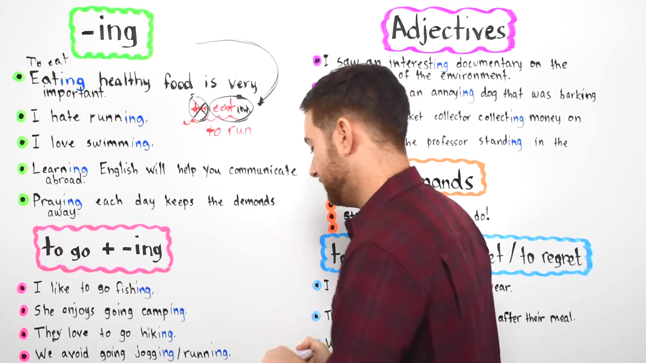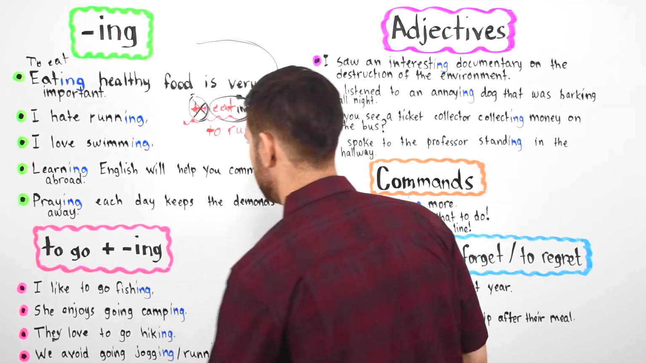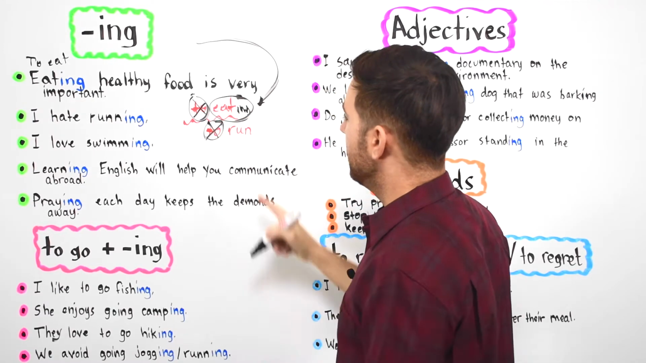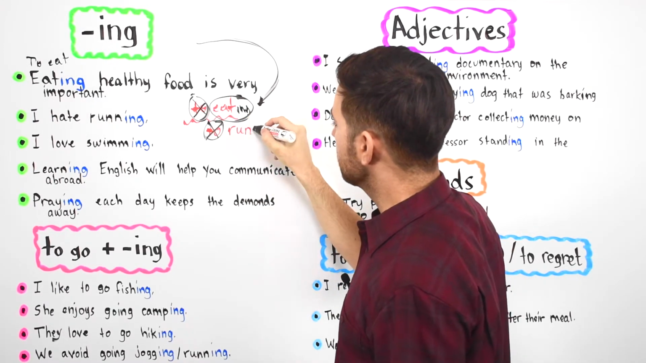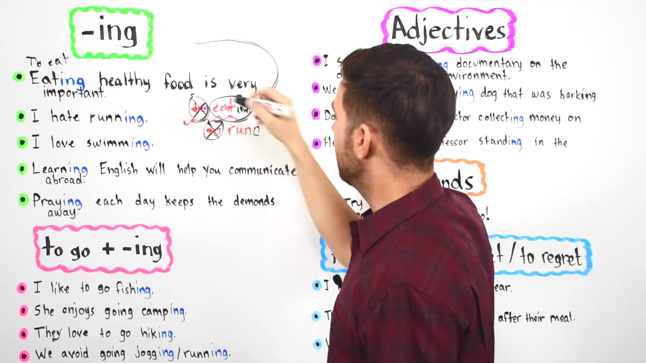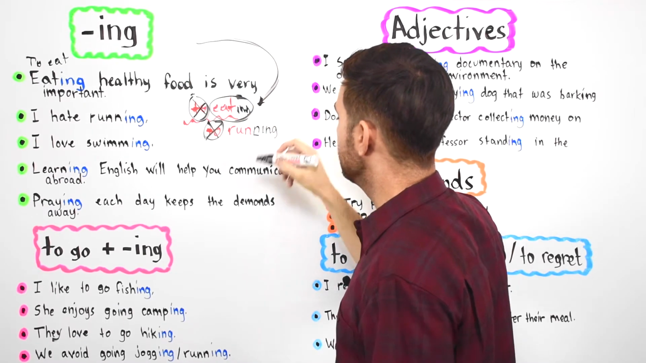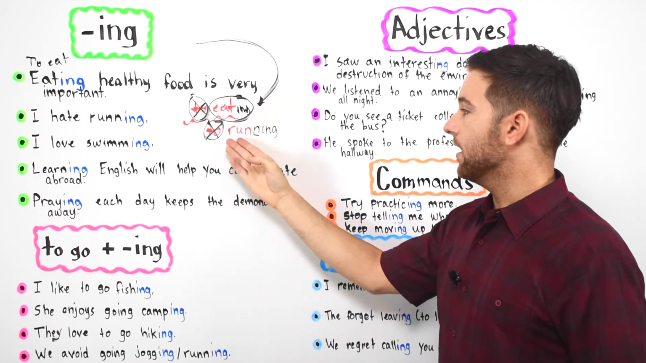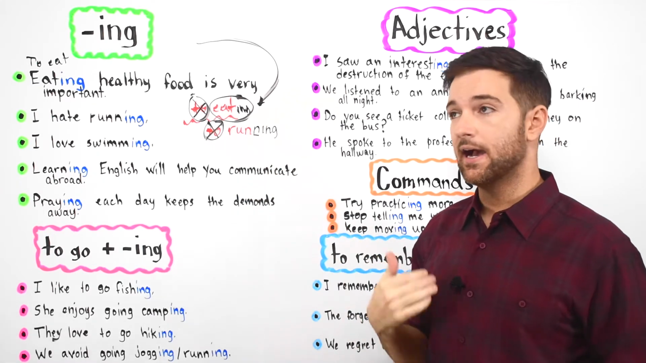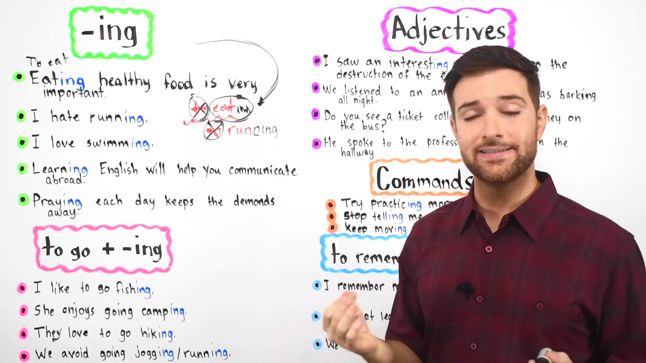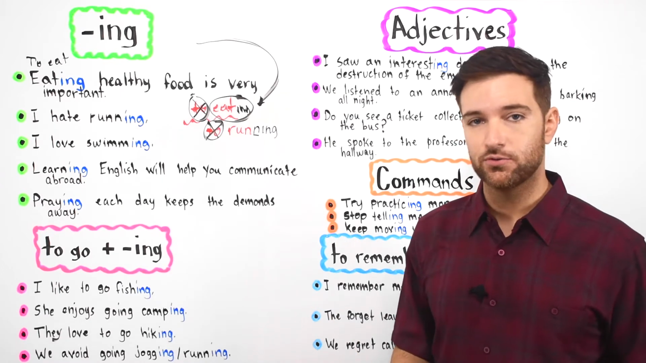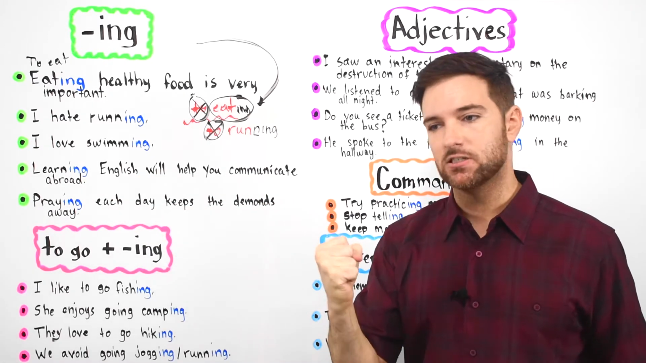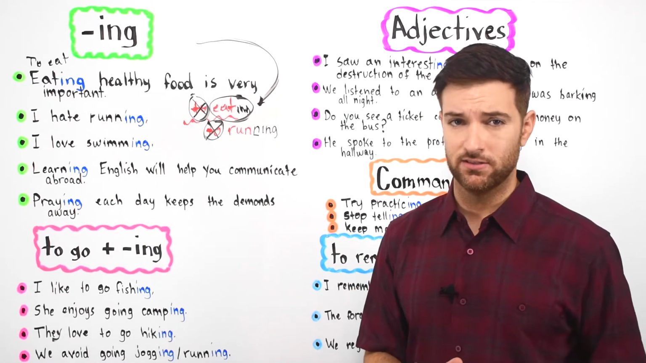Now, what do we have to do? We want to add ing. We get rid of to, goodbye to, and we're going to add another N, and we're going to add ing. So it becomes running. I hate running. I don't like running. I dislike running. I have no interest in running. Hate is like something you really, I hate running. You really don't like to do it.